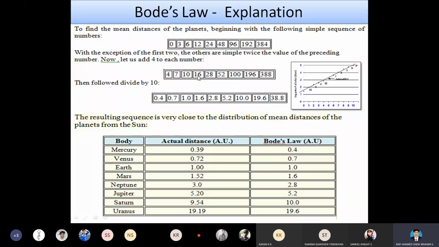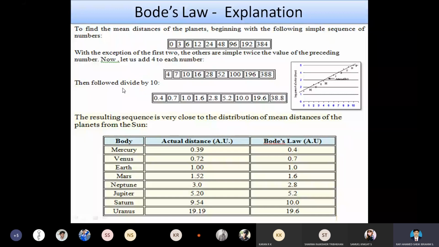This is the second prediction. 0 plus 4 becomes 4, 3 plus 4 becomes 7, 6 plus 4 becomes 10, 12 plus 4 becomes 16, 24 becomes 28, 48 becomes 52, 96 becomes 100, 192 becomes 196, and 384 becomes 388.